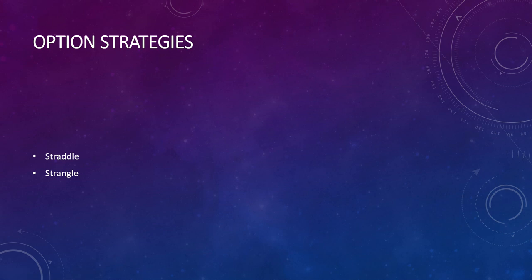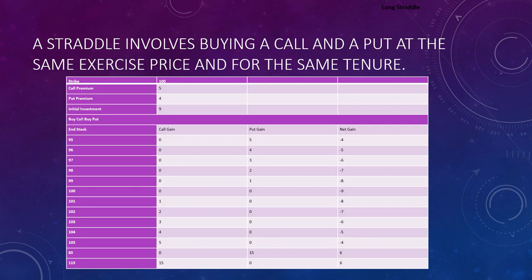Okay, so today we are discussing option strategies. We are starting with the first two option strategies, that is straddle and strangle. So when do we use a straddle strategy?